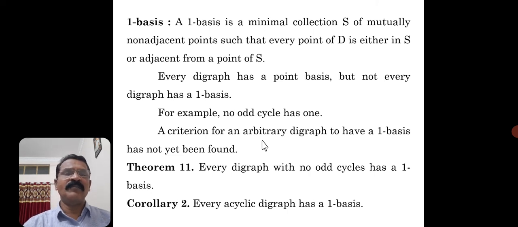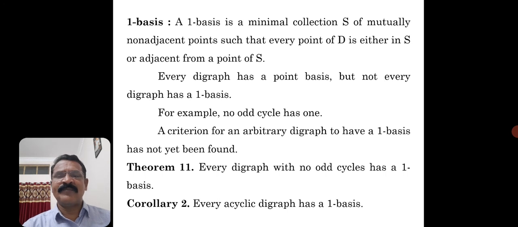A one basis is a minimal collection S of mutually non-adjacent points such that every point of D is either in S or adjacent from a point of S. So there is a slight difference between a one basis and the previous concept.